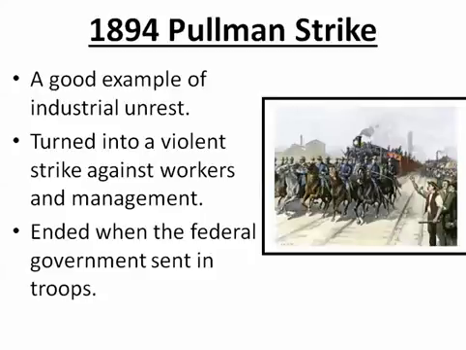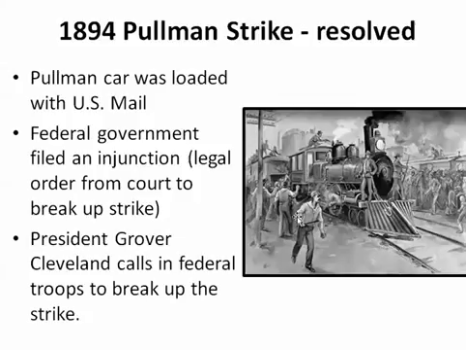And George Pullman is real crafty with this. He hooked some United States mail cars up to the trains, because they put those Pullman cars on the railroad with all the other cars, and one had U.S. mail in it. And when they burned all those cars, they burned one with U.S. mail in it.